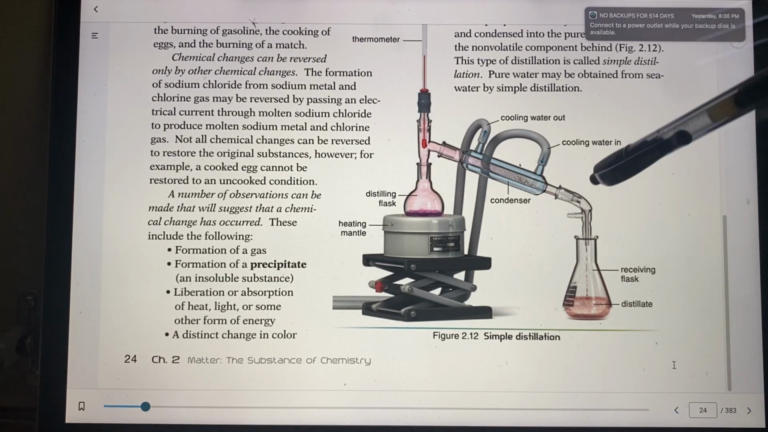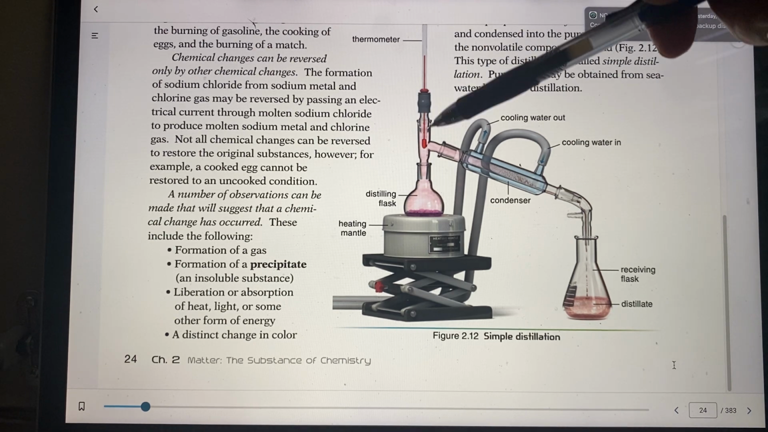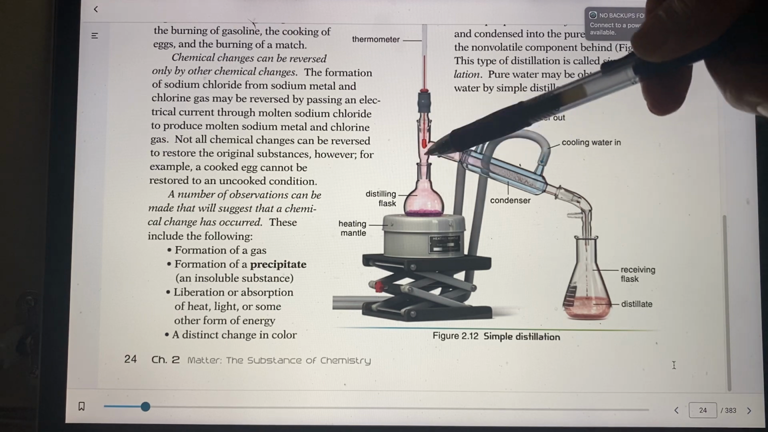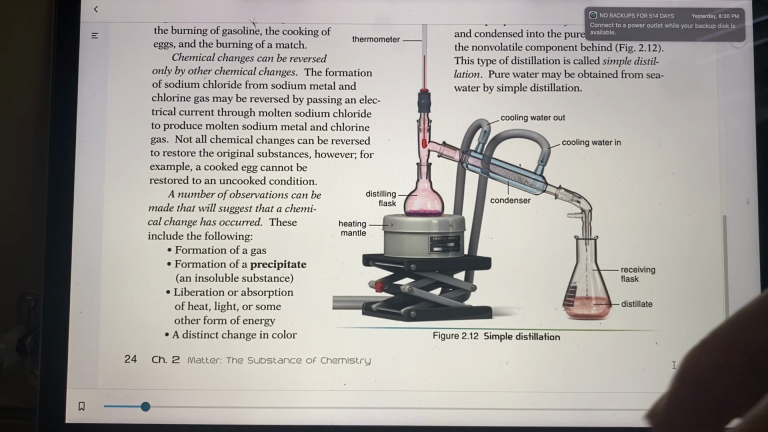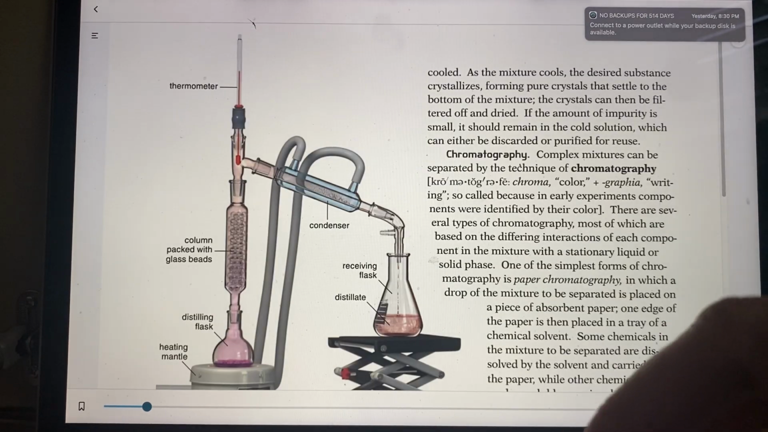So here's a picture of a simple distillation. Here we have the thermometer, showing how hot it gets while heating up, and then a certain component will boil first and come off first, and then you'll receive the flask and get the distillate from that. So you're separating two different things, especially seawater, salt water from pure water, which is a type of distillation. So let's go on to the next. I'll show another type of distillation, with different boiling points.